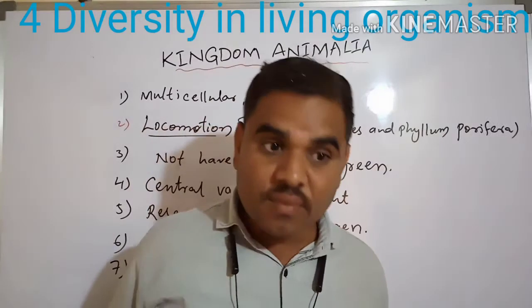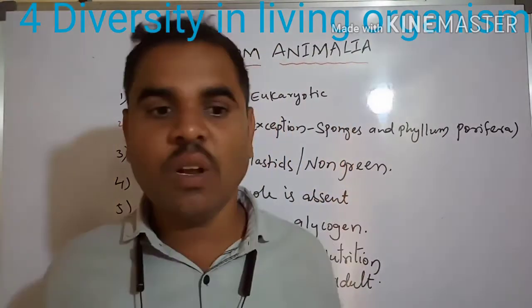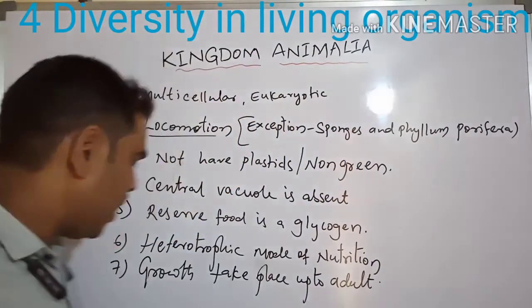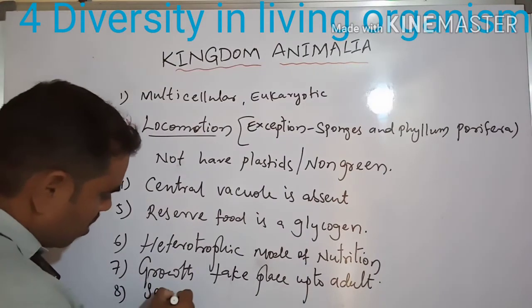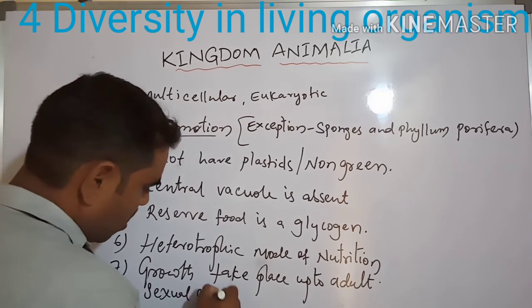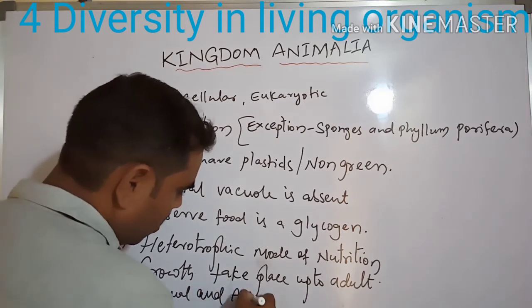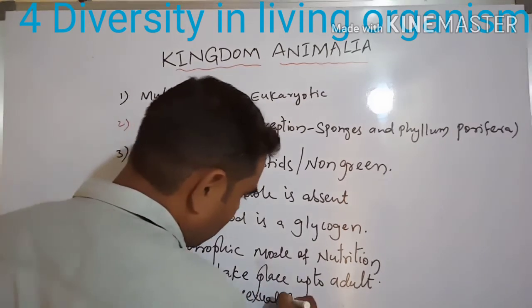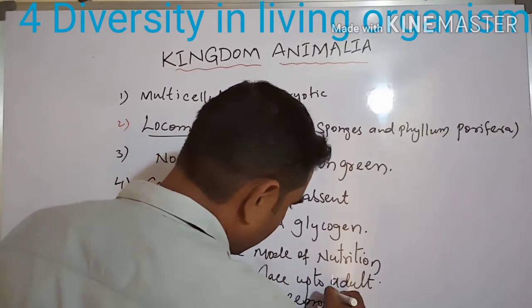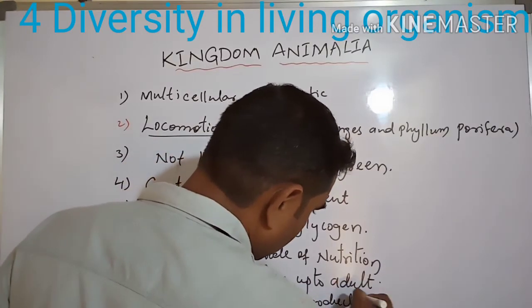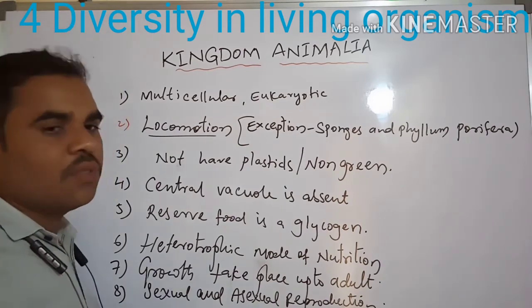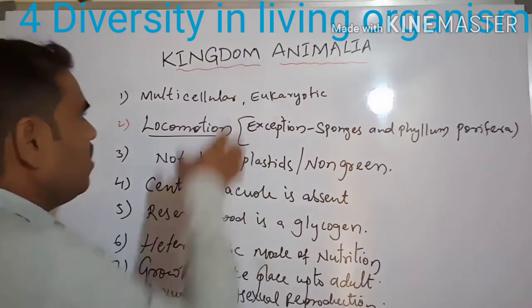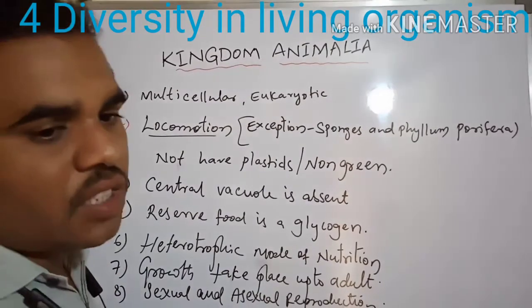Next, both sexual and asexual modes of reproduction occur. So there is sexual and asexual reproduction in the animal kingdom.